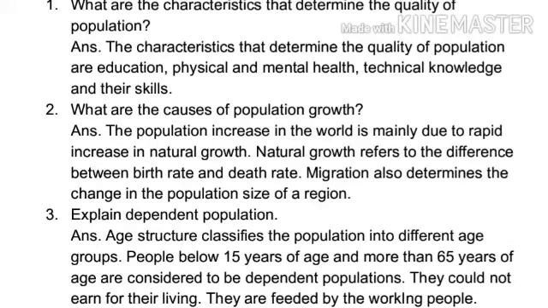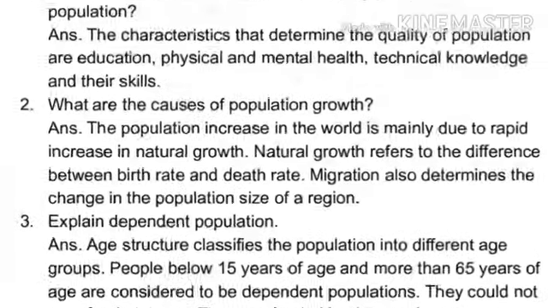Third, explain dependent population. Answer. Age structure classifies the population into different age groups. People below 15 years of age and more than 65 years of age are considered to be dependent population. They cannot earn for their living. They are fed by the working people.